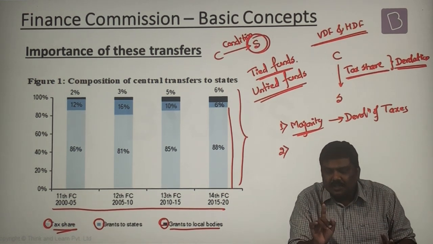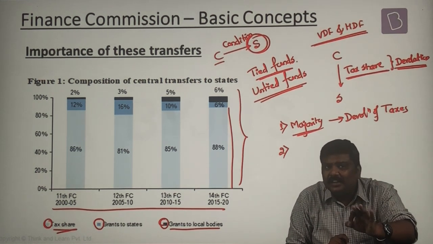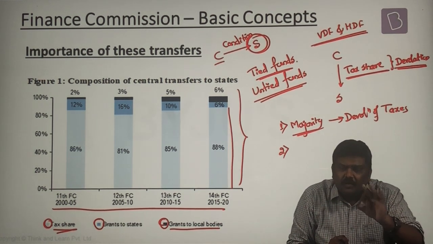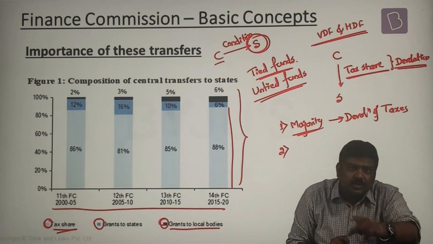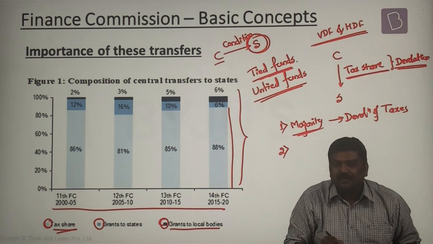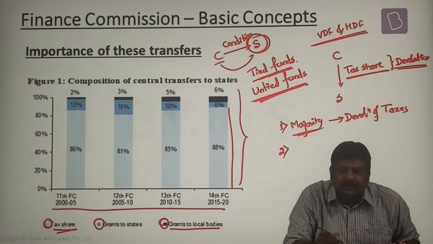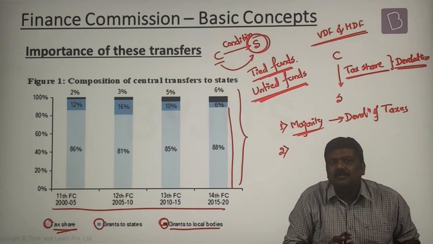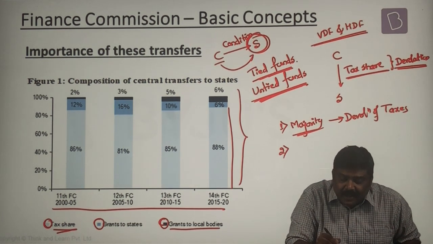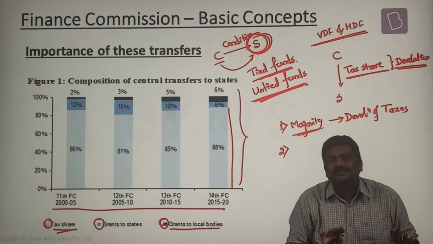Have you understood this? The center will transfer the funds to the states, but will dictate in what way or for what purpose the states shall use these funds. Such funds are called tied funds. Whereas untied funds are those funds which are transferred from the center to the state without any condition. In simple terms, the state can use these funds for any purpose that it wants to.